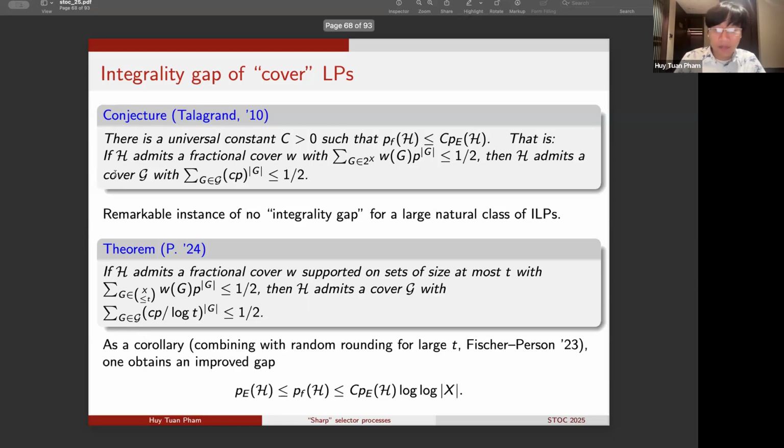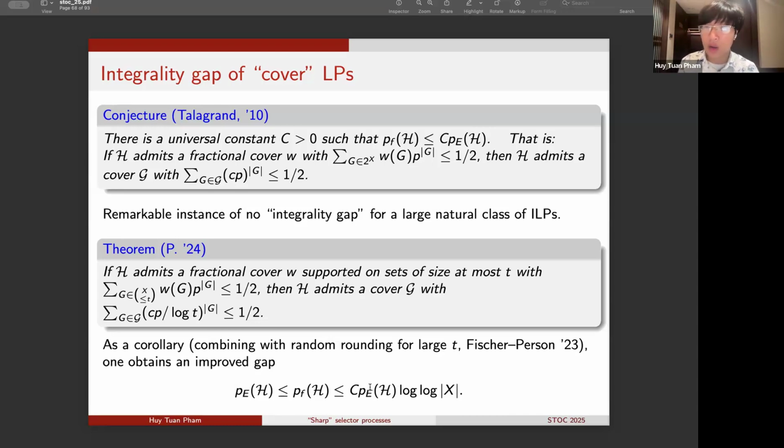But furthermore, in a nice work of Fischer and Pearson, they consider a randomized routing procedure that can handle sets of large uniformity in the fractional cover, so sets of uniformity at least log ℓ. So as a corollary, by combining our result with the randomized routing argument, we can obtain a much improved gap between the fractional and the expectation threshold. So in particular, p_f is always within a log ℓ factor of the expectation threshold p_E.